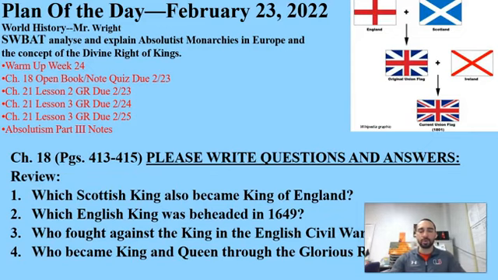It's February 23rd, 2022. We're going to continue our study of absolutism in Europe, chapter 18 of our book. Today we're going to be focusing on absolutism in Great Britain. Now, recall that in 1607, the Scottish king James VI of Scotland also inherited the Kingdom of England. The King of Scotland became also the King of England. They combined together, along with Ireland and Wales, to create the United Kingdom of Great Britain and Ireland.